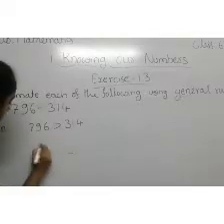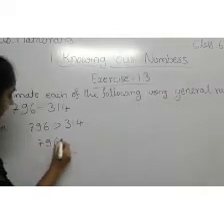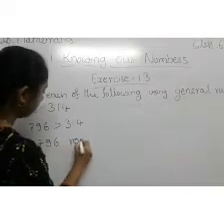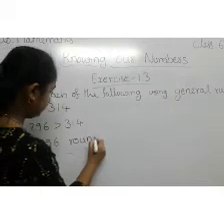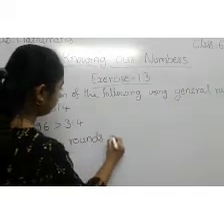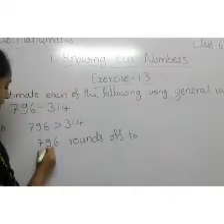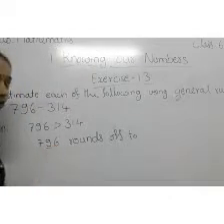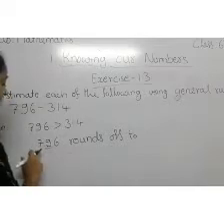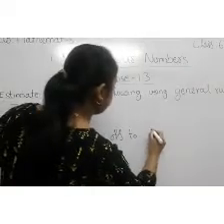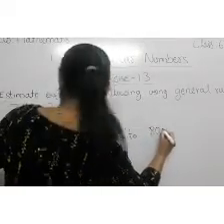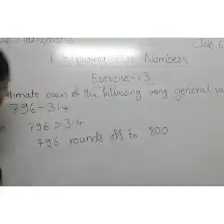Round off these numbers. 796 rounds off to, here 9 is there, 9 is more than 5, so you have to write 800.